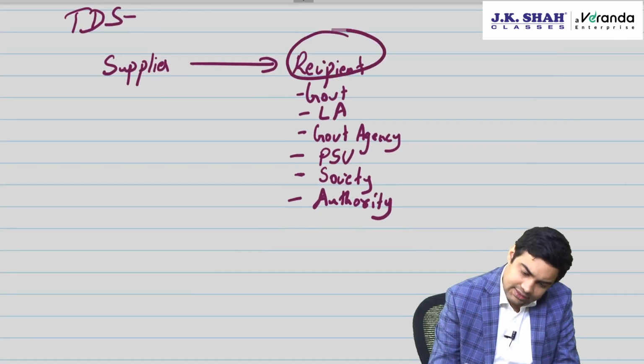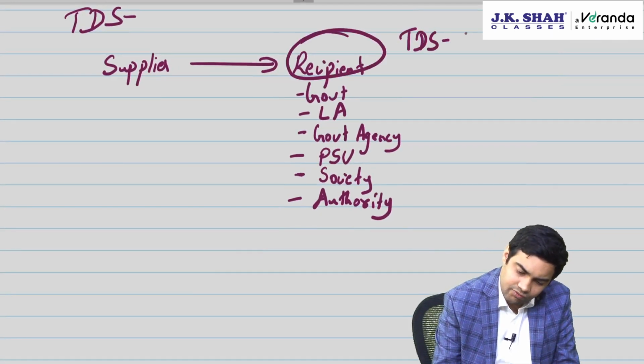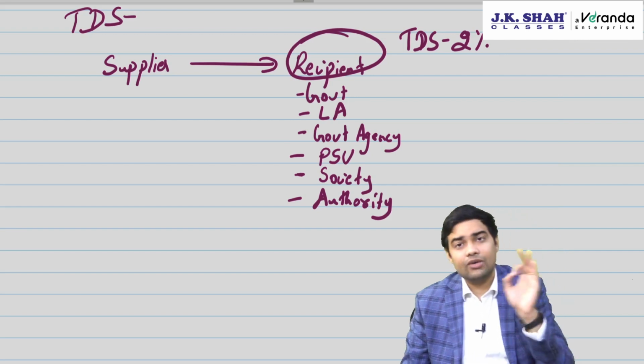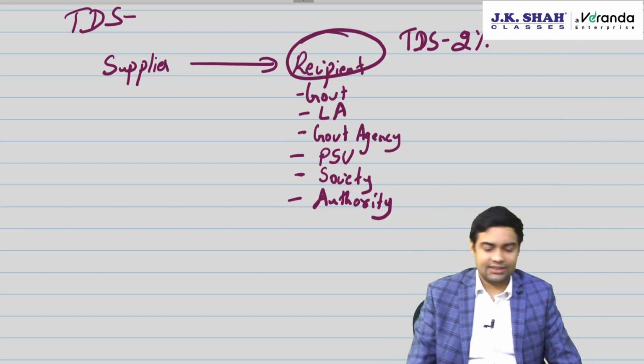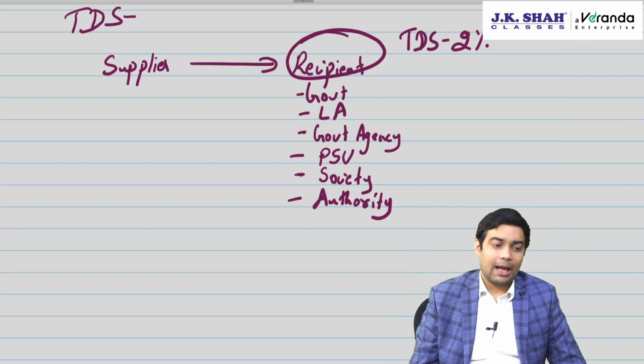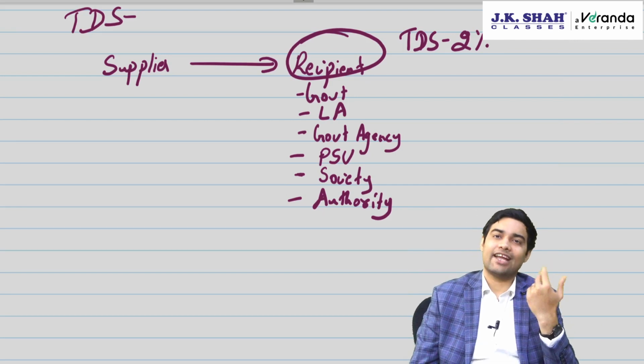So these recipients had to do TDS of 2% because government wanted to track government contracts, whether suppliers are correctly paying GST.